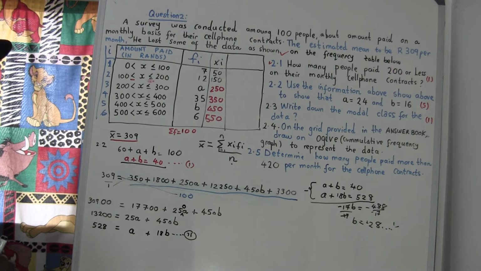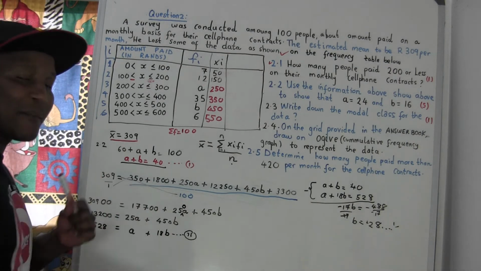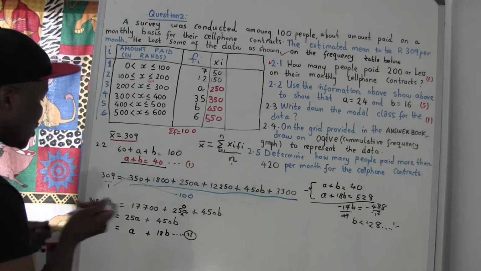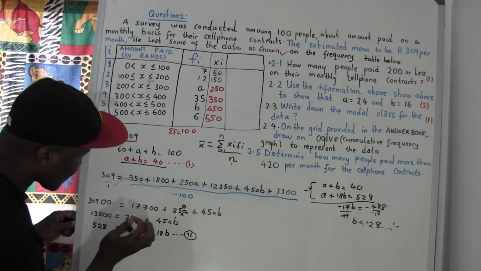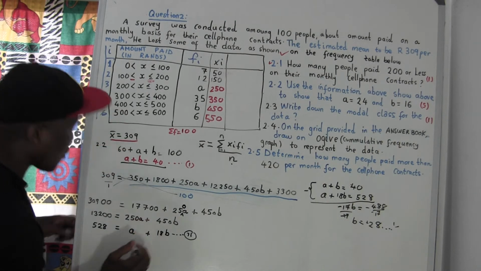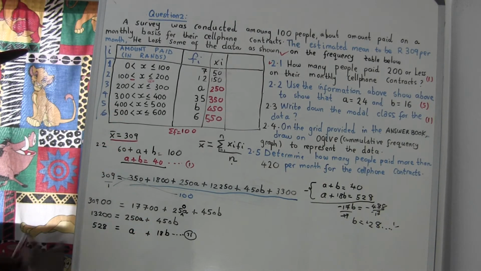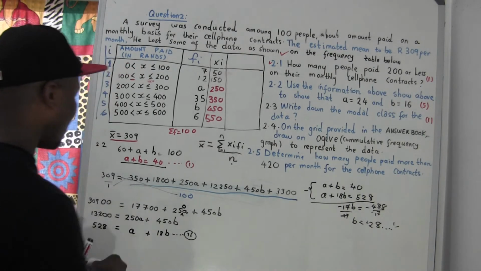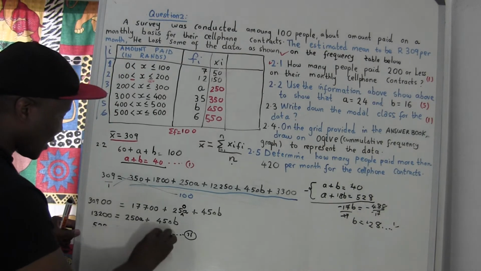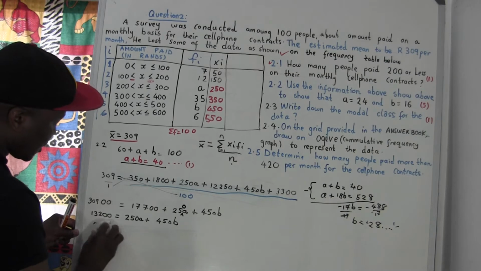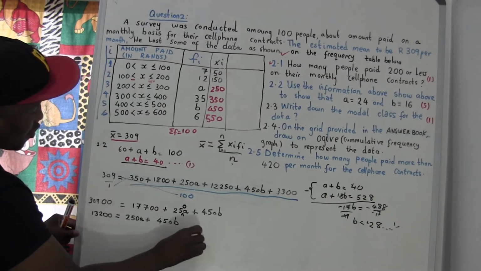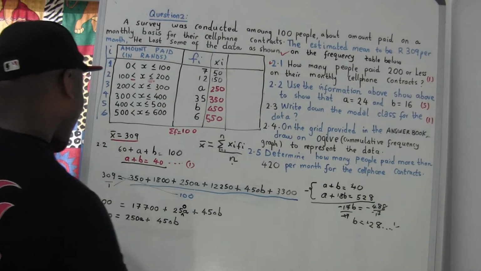You know what I'm saying? That's a big mistake I did. So sometimes you make a mistake, you have to bounce back. So this is 258. Okay. So now I'm not supposed to divide by 25. That's why our answer was wrong. You know what I'm saying? So now which number should I divide?